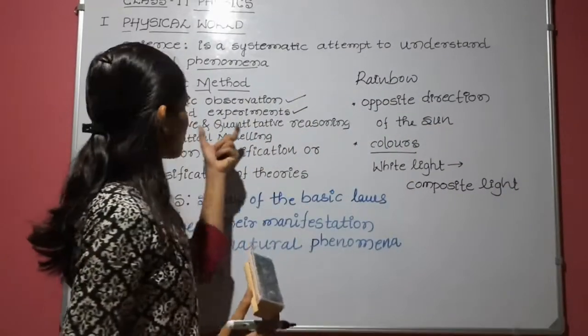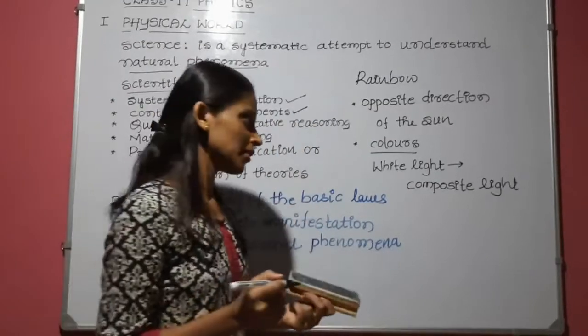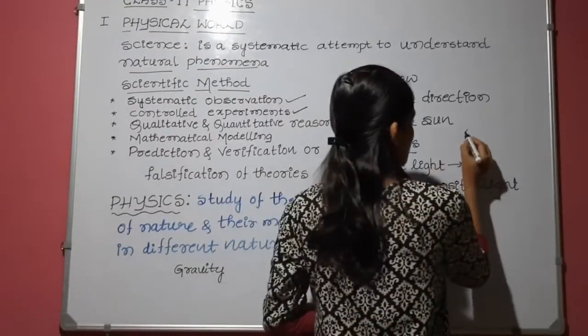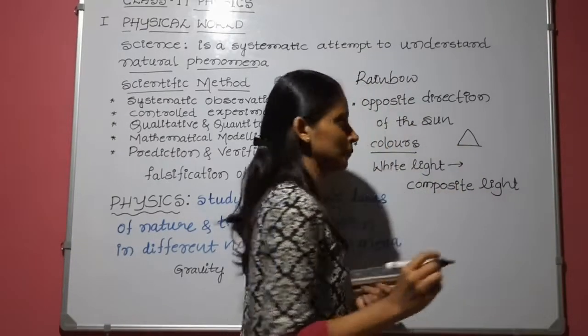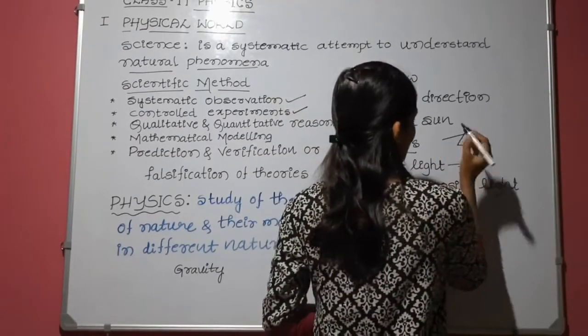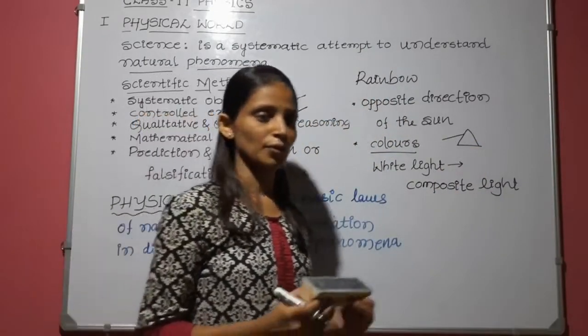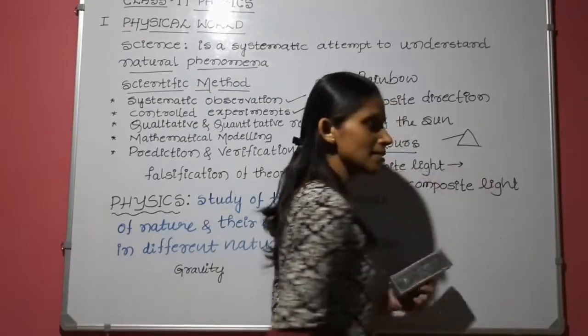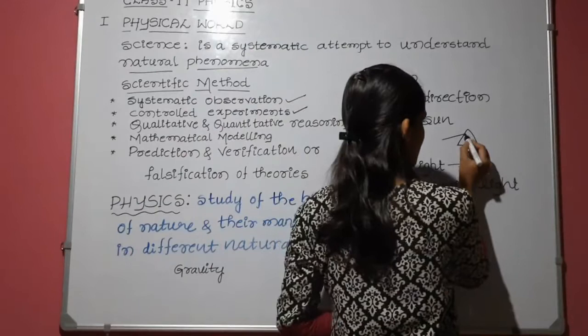So this is the controlled experiment. When the light is going to split, if you pass the light through a dispersive medium, for example, the prism experiment, I think you have gone through this experiment. When you pass the light through a prism, it disperses the light.